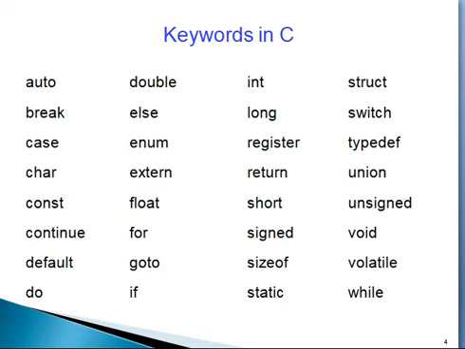They are auto, break, case, char, const, continue, default, do, double, like that. These are the 32 keywords. So make a note of these 32 keywords.